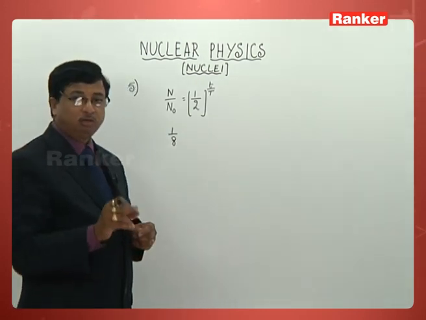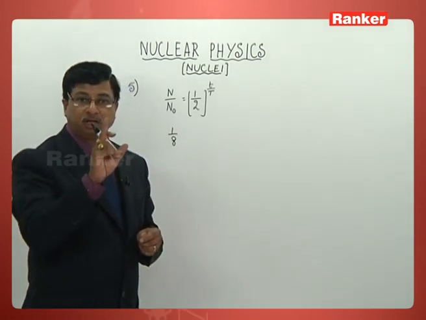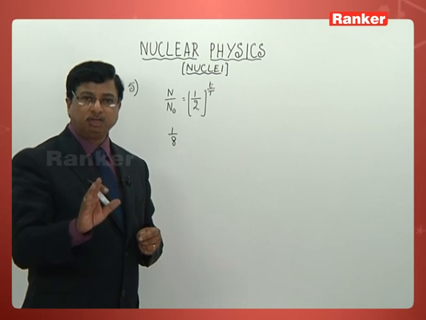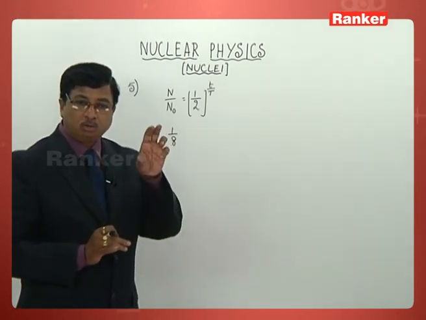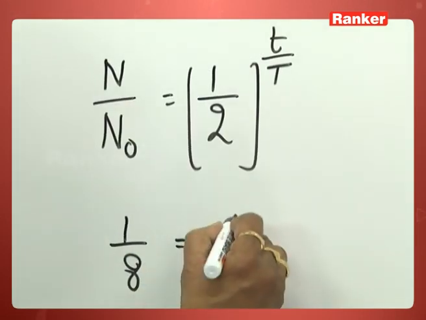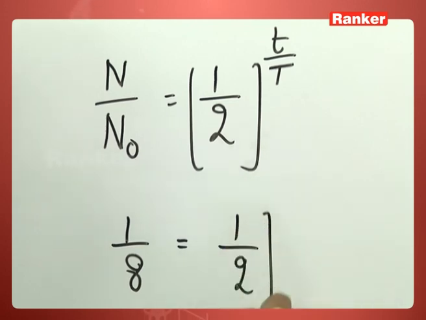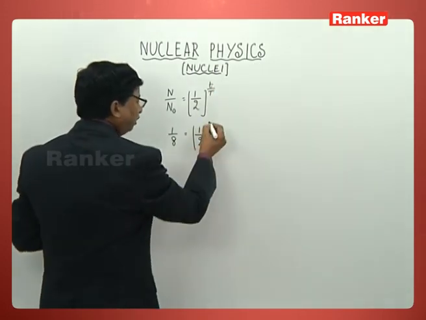How do you know that? Look once again at the value given. 7/8 has decayed. Very simply speaking, 1/8 is still remaining. That remaining amount only we want. So 1/8 is now going to be 1 by 2 to the power t by T.